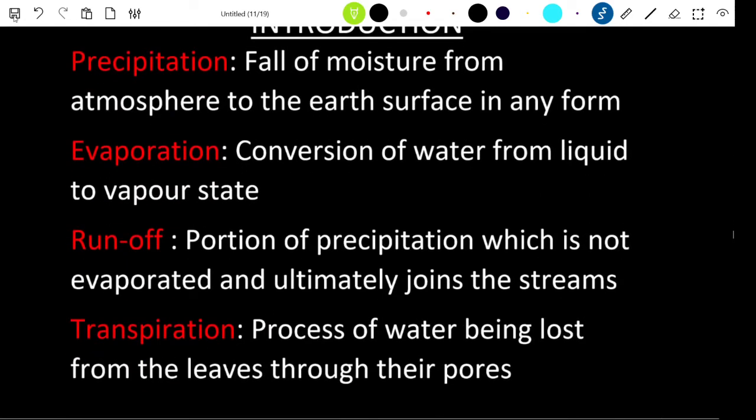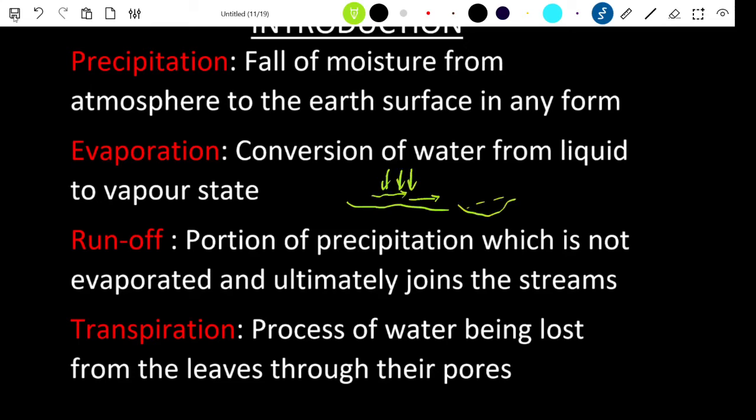Evaporation is the conversion of water from liquid to the vapor state, and runoff is the portion of precipitation which is not evaporated and ultimately joins the stream. In runoff, the water falling on the earth's surface will directly run off and join the nearby streams. Transpiration is the process by which plants have tiny pores called stomata, and the water is lost through these pores. That is what you call transpiration.